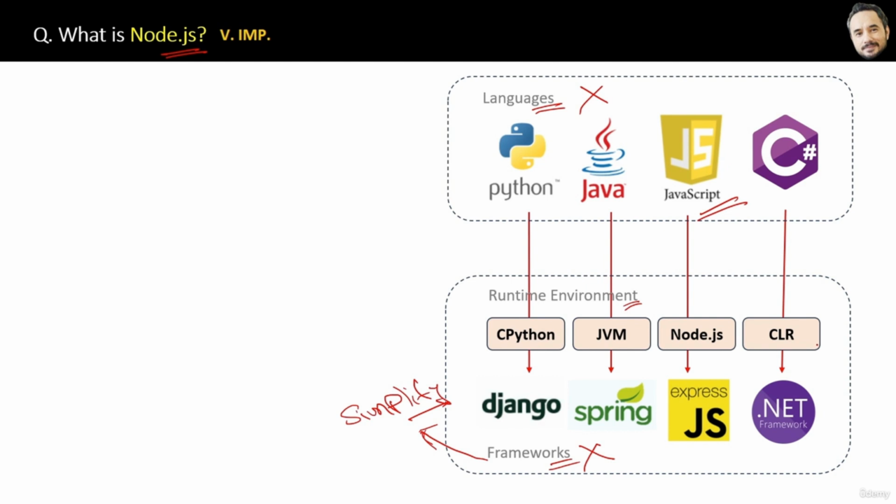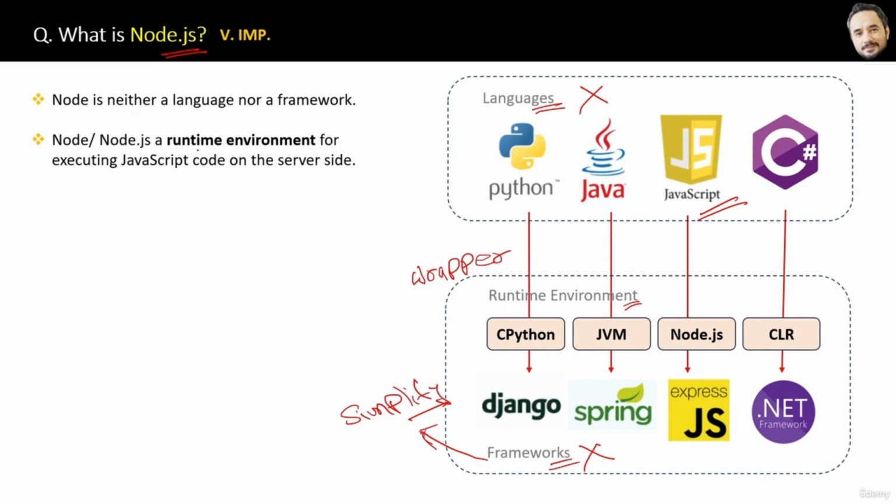Now frameworks are like a wrapper over the runtime environment. Okay, so frameworks basically provide additional features over the runtime environment. All right, I think you know now what a runtime environment is, and it's a good start. And here is the definition of Node.js for later revision from the book. Node is neither a language nor a framework. Node or Node.js, same thing basically, is a runtime environment for executing JavaScript code on the server side. Why server side, not client side? That I will answer in an upcoming question.